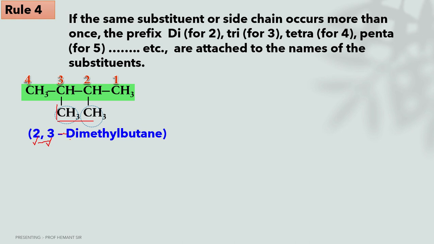See, this hyphen is used to separate the digit and the word. So this hyphen is useful to separate the digit and word. So the name of this compound according to IUPAC is 2,3-dimethyl butane. Okay, the name of this compound is 2,3-dimethyl butane. Comma is useful to separate the digits.